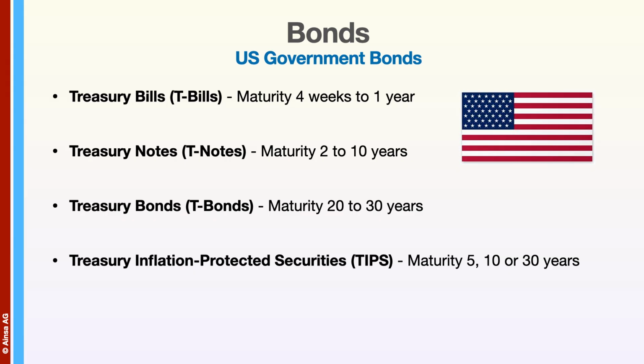These are bonds whose principal changes with the rate of inflation. It can go up or it can go down. And the coupon that is paid is also linked to the adjusted principal.